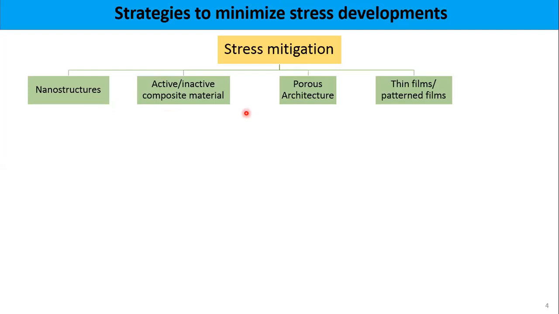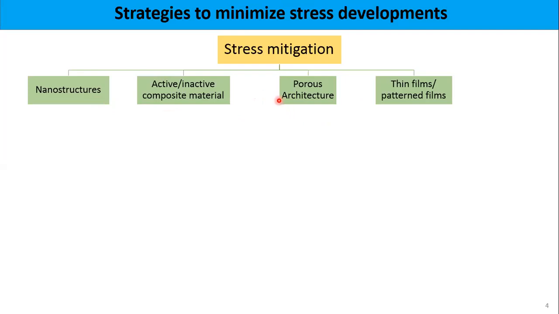Active and inactive composite material means there will be two or more components in which one or two phases remain inactive toward lithium storage, whereas one phase will actively react with the lithium and participate in the battery performance.